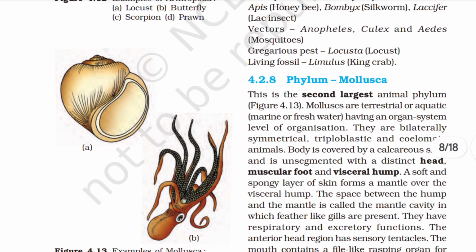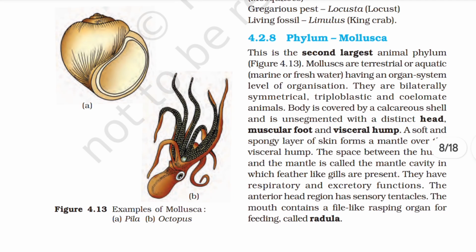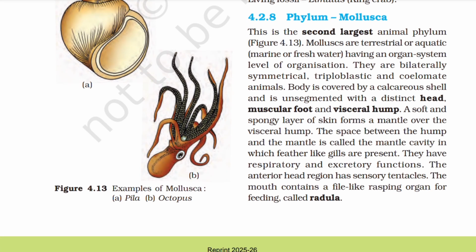4.2.8 Phylum Mollusca. This is the second largest animal phylum. Mollusks are terrestrial or aquatic, having an organ system level of organization. They are bilaterally symmetrical, triploblastic, and coelomate animals. Body is covered by a calcareous shell and is unsegmented with a distinct head, muscular foot, and visceral hump. A soft and spongy layer of skin forms a mantle over the visceral hump.